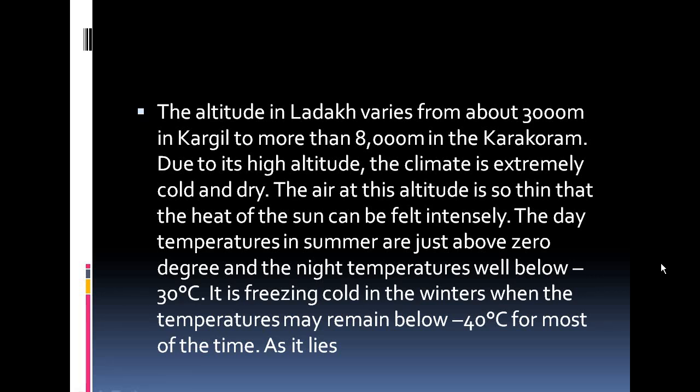So see, whatever is above the land surface, that is what we are counting. Ladakh varies from 3000, starting from Kargil, and when it reaches the Karakoram, it is more than 8000 meters. So due to this high altitude, the climate is extremely cold and dry. Because it is very much above the normal plain area, the climate is extremely cold and dry there, and the air at this altitude is so thin that the heat of the sun can be felt intensely.